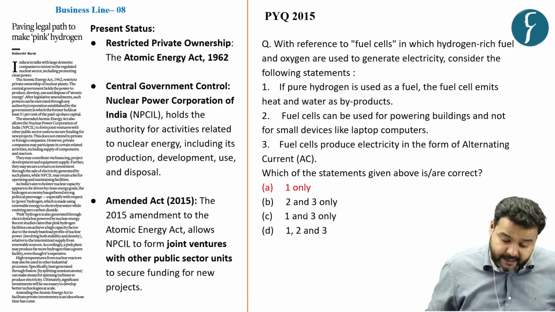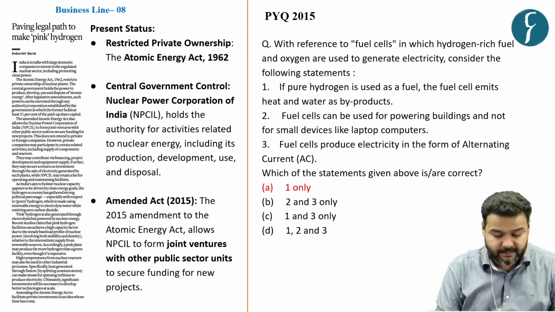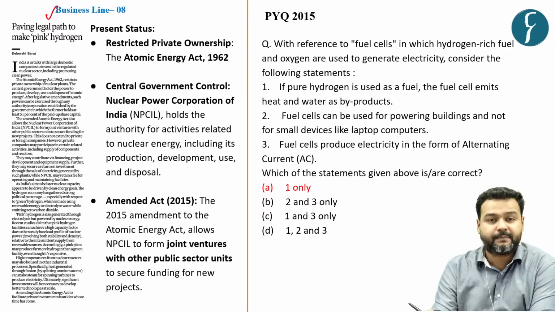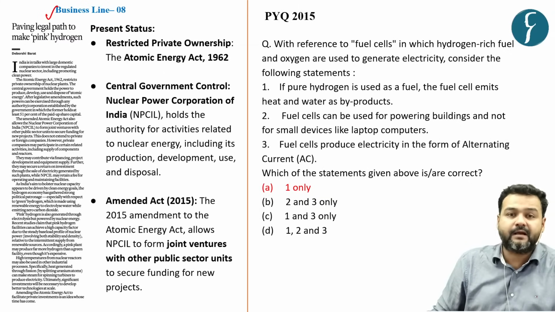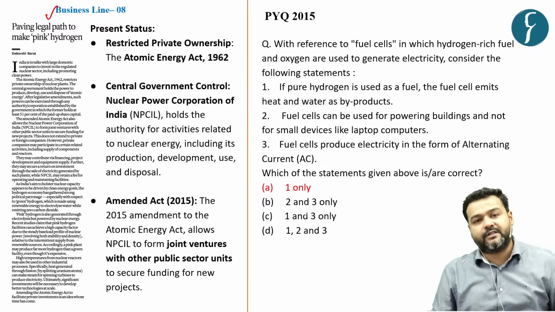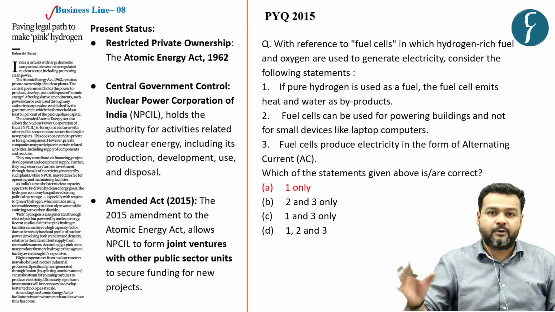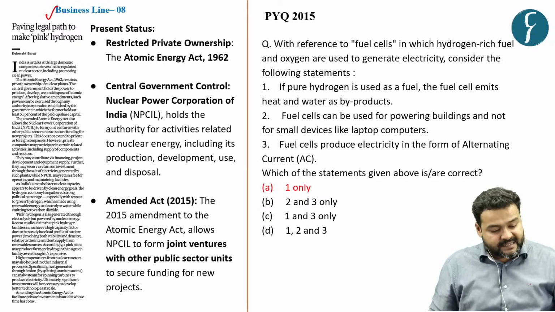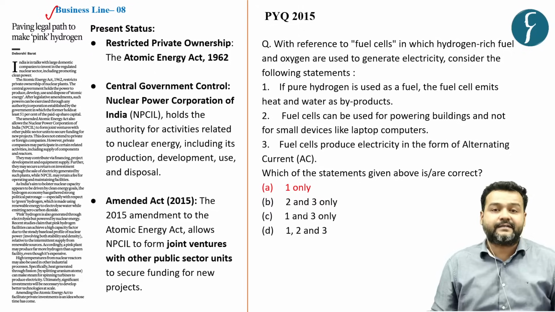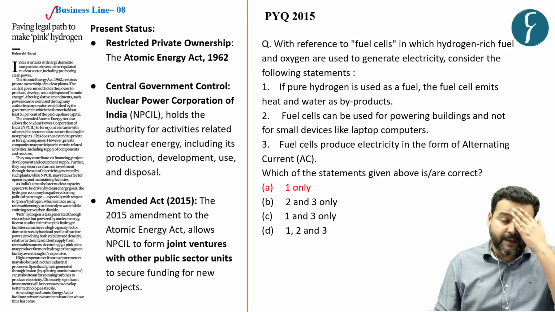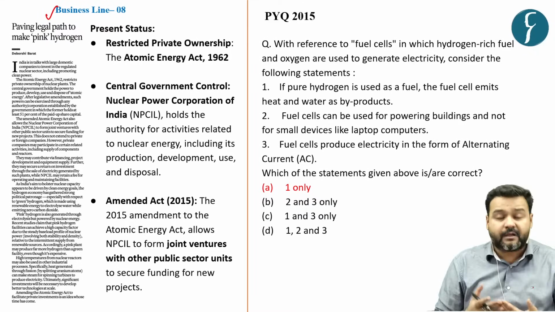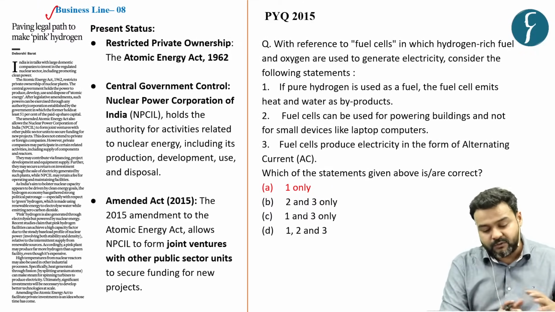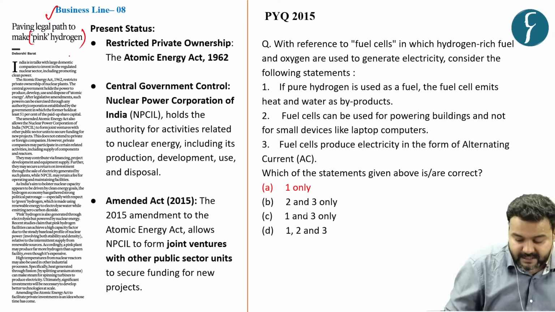Now another news article is based on this news, which featured in the Business Line newspaper, page number 8, and it reads: paving legal path to make pink hydrogen. Now the government is in talks with private corporations, the big corporate houses, to invest in the regulated nuclear sector. The major focus would be generation of pink hydrogen, which is again a clean source of power. So this would also be a part of this discussion.